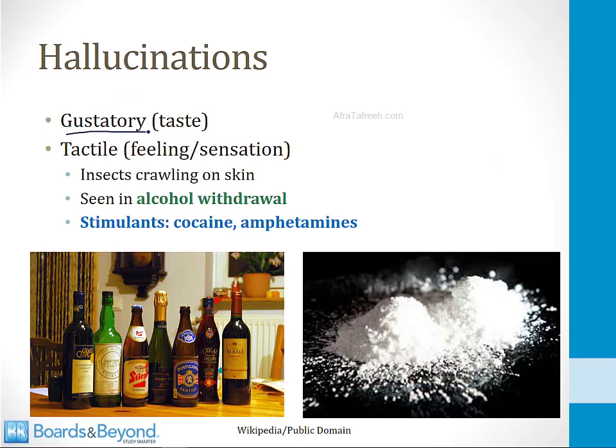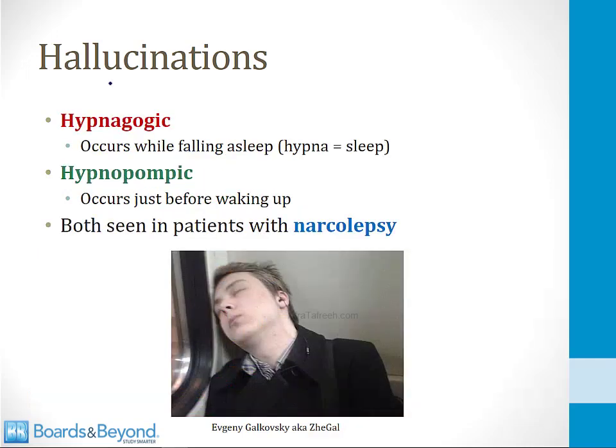Some patients develop gustatory hallucinations. These are hallucinations that involve taste, tasting something that is not there. This is a very rare type of hallucination. And then finally, a tactile hallucination is a hallucination that involves feeling or sensation. A classic form of tactile hallucination is to feel insects crawling on your skin when in fact there are no insects on your skin. This can be seen in alcohol withdrawal along with other types of hallucination. And in addition, this is a classic type of hallucination of a patient who is intoxicated with stimulants like either cocaine or amphetamines.